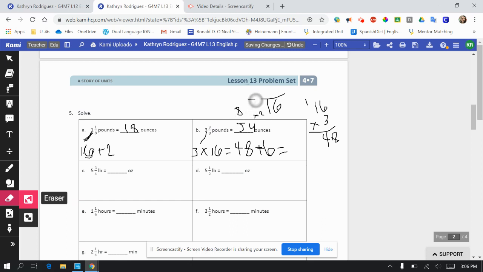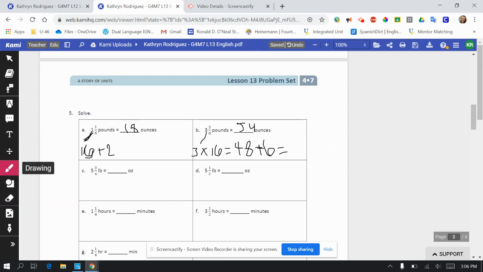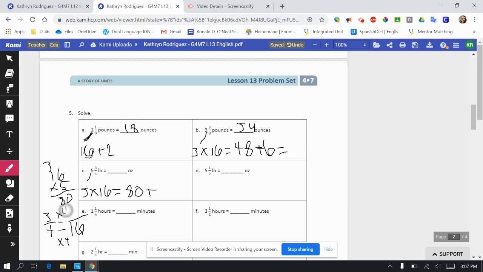And I'm going to erase that. If at any time you need this, please back up in the video, push pause, take a moment to write it down. All right, 5 pounds changed into ounces. That would be 5 times 16 equals, so 16 times 5 is 80. All right, we've got 80 plus 3/4 of a pound equals how many ounces? So times 4 times 4 equals 12. So we have 92 ounces.